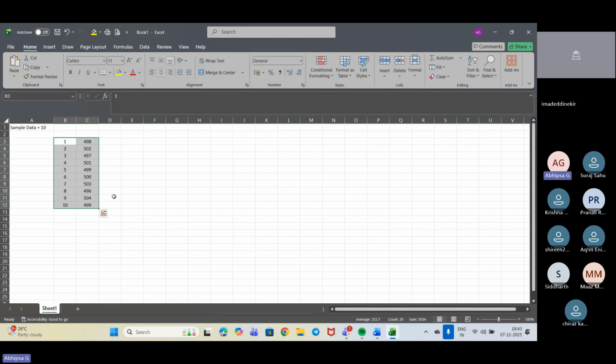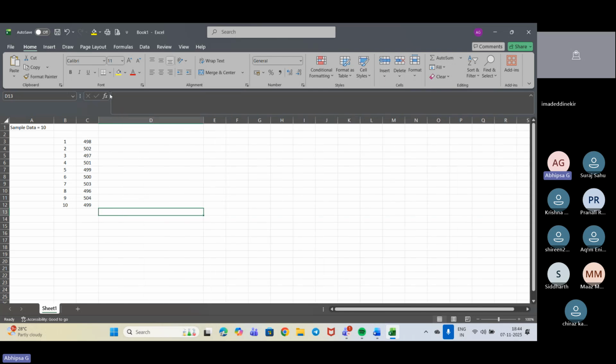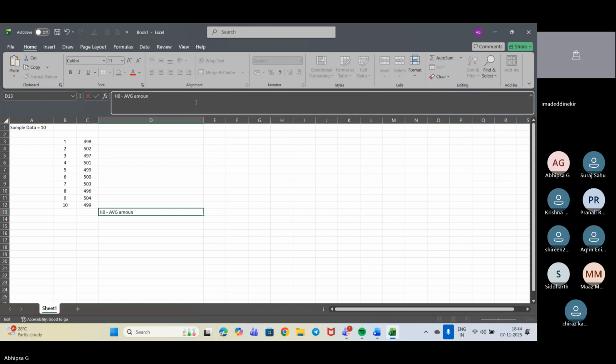So what we are doing, the first step, as we discussed yesterday, is to define the hypothesis. So now I'll be defining my hypothesis. Here I'll put H naught, that is my null hypothesis. My null hypothesis would be the average amount is equal to 500. Clear? This is my null hypothesis, which means the company's claim is true. Okay?